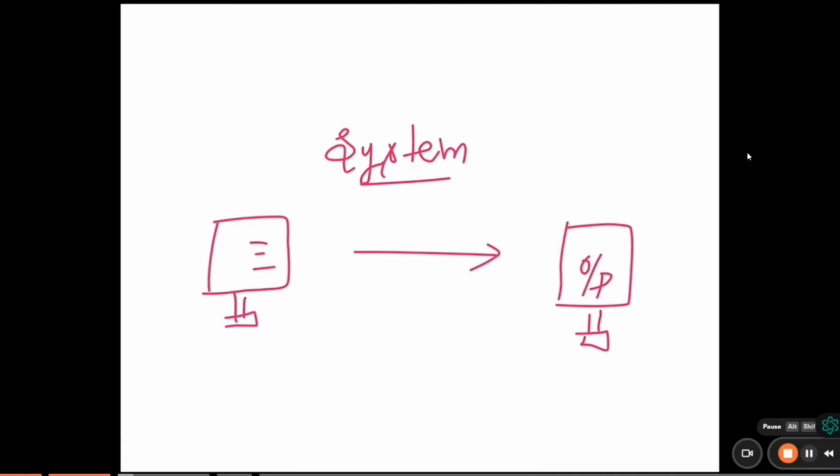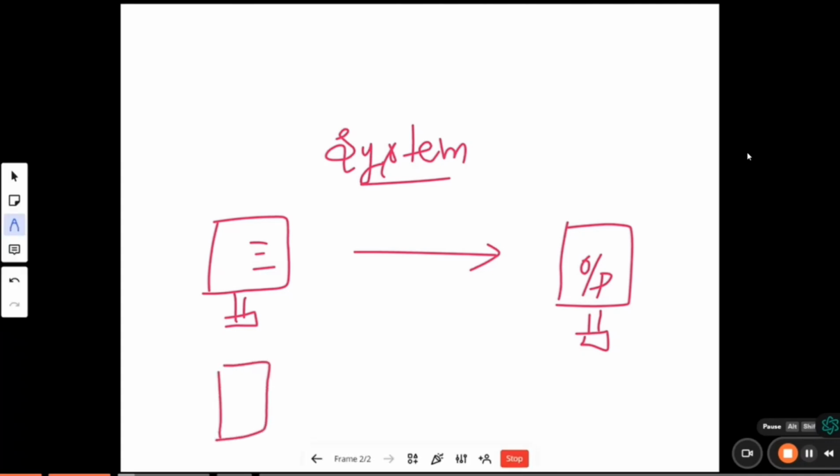Whatever we write in a system will be executed by the part called the CPU. The CPU is the main part in a computer, which executes what we have written in the monitor. Now, what we write in the monitor is first stored where? It is first stored in the hard disk.